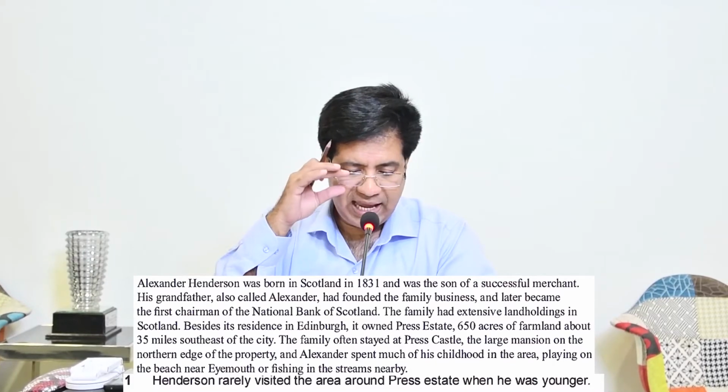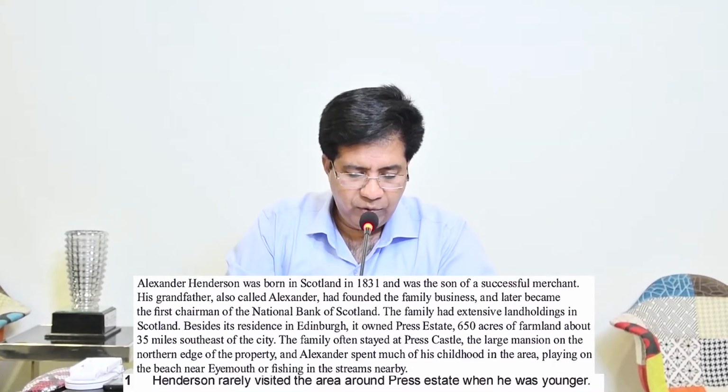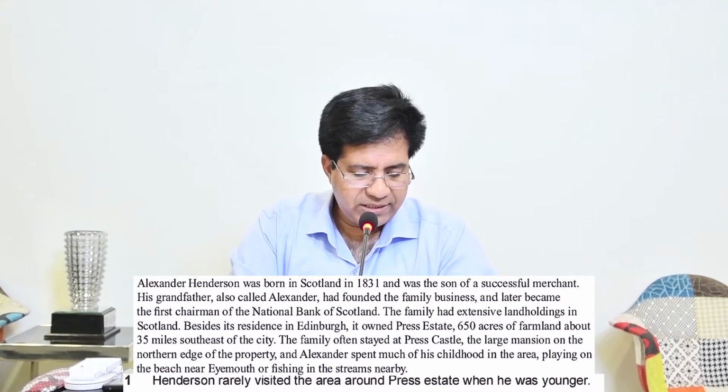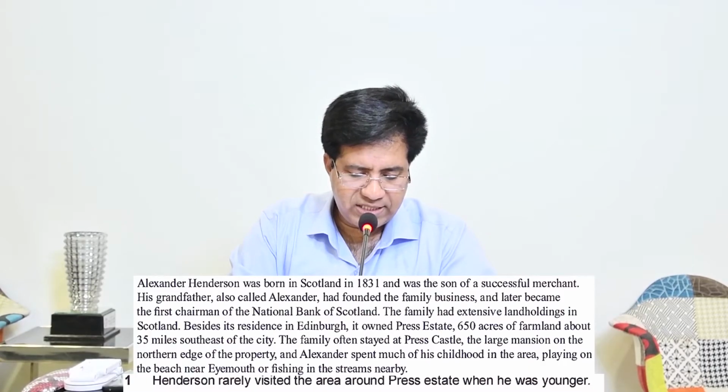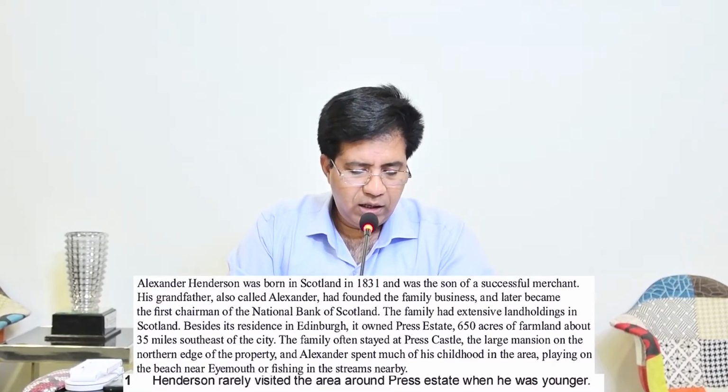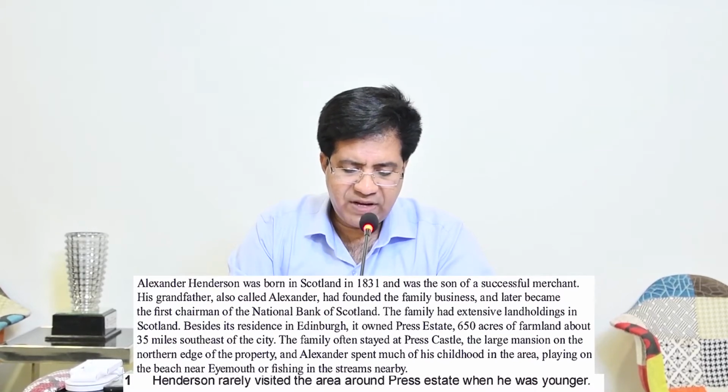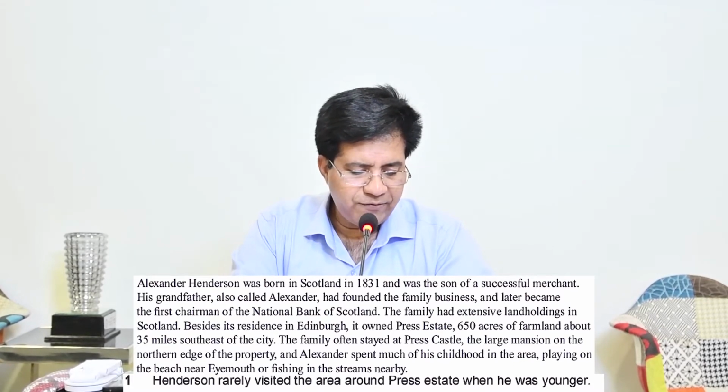It owned Press Estate, 650 acres of farmland, about 35 miles southeast of the city.